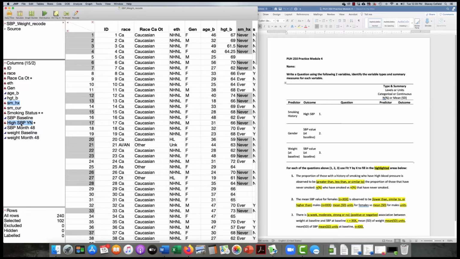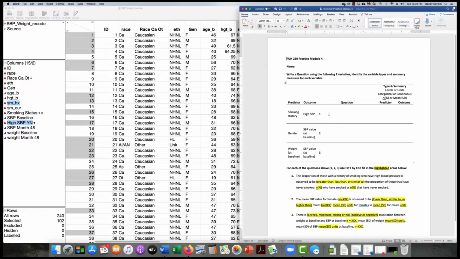So if our predictor is smoking history and our outcome is high systolic blood pressure, yes or no, we're basically looking at a question of, is there a difference in percent with high SBP by smoking history?